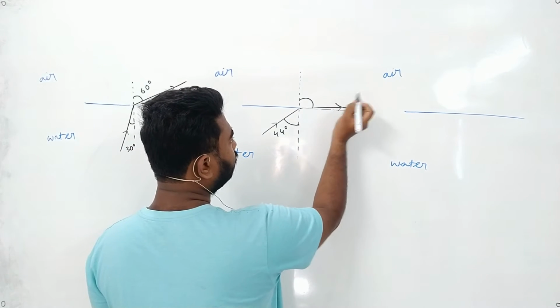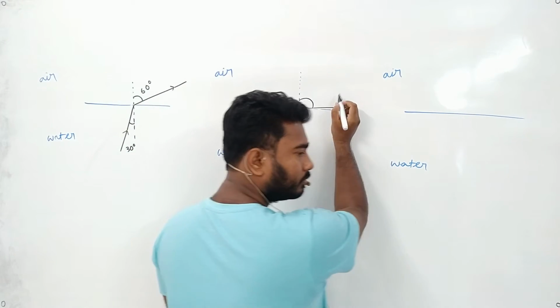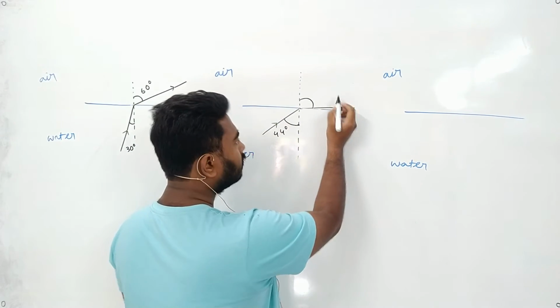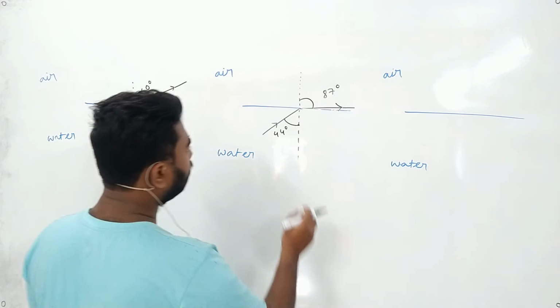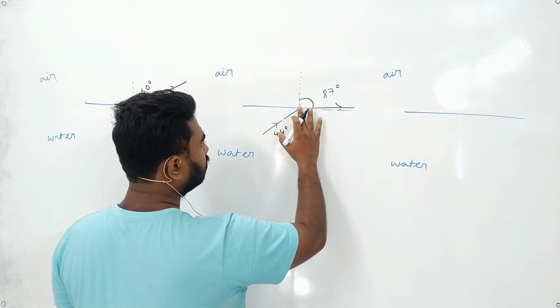Okay, so if it is 44 degree, what angle can it be, Chandrima? 87 degree. Okay. Renesa, turn on your audio. Chandrima, turn off your audio.